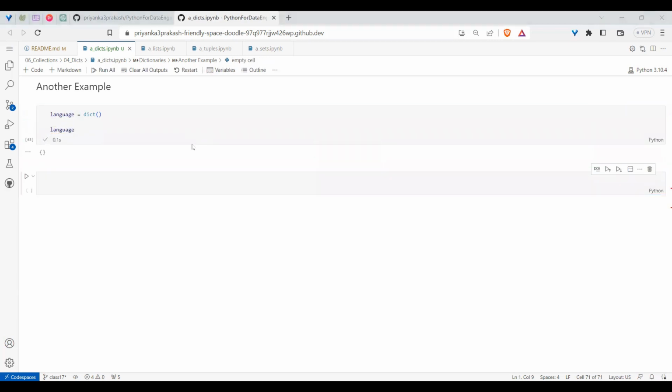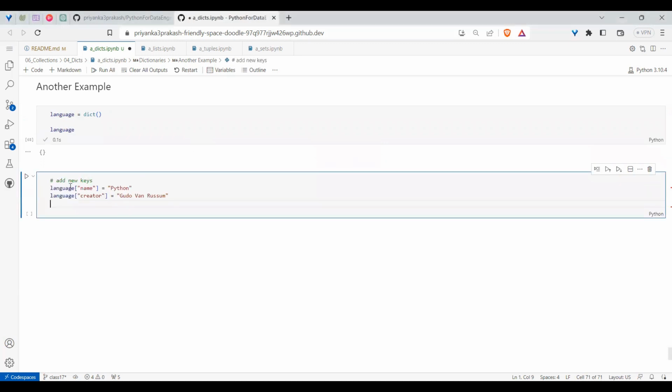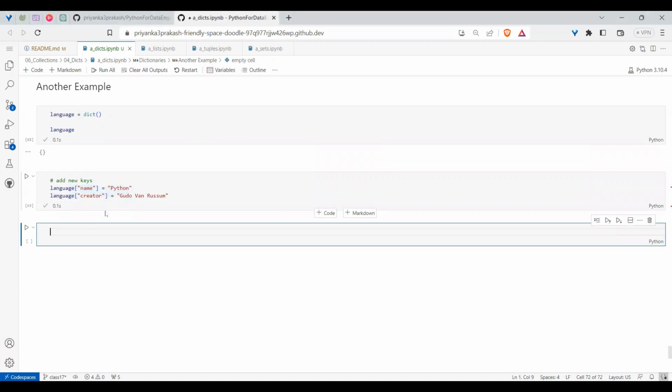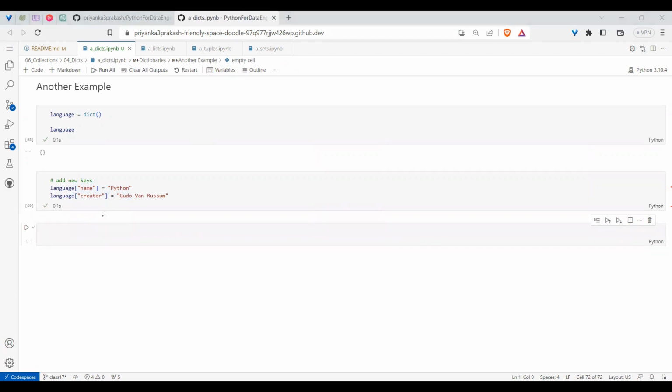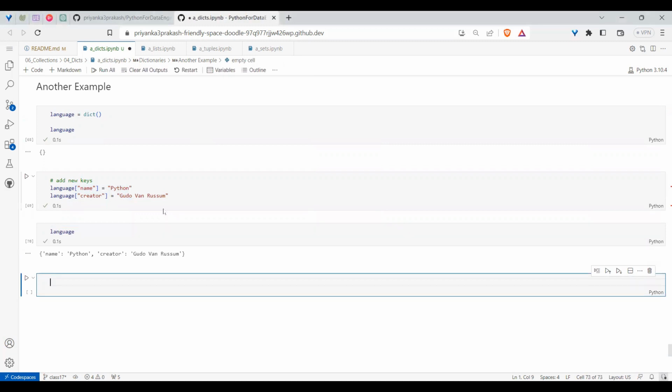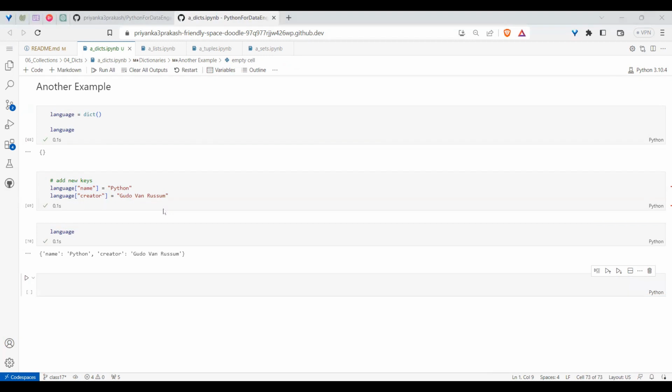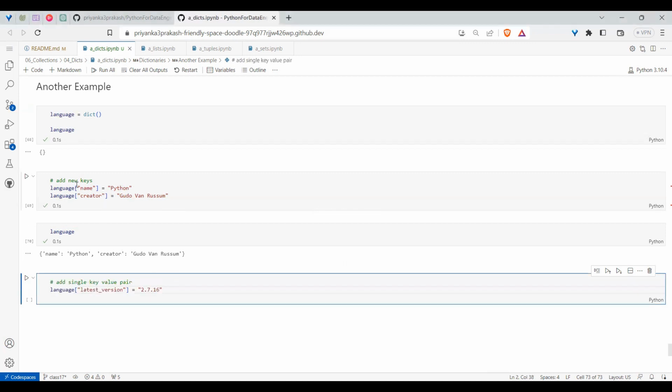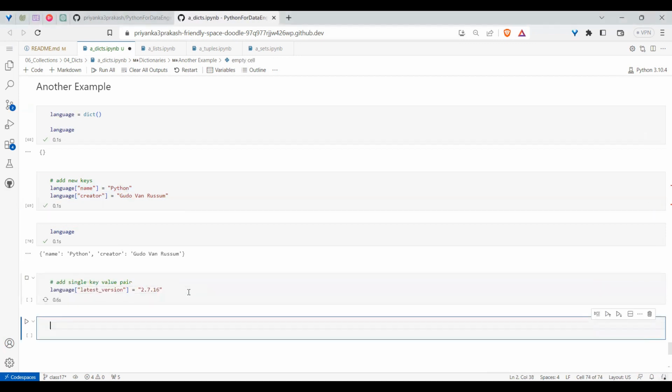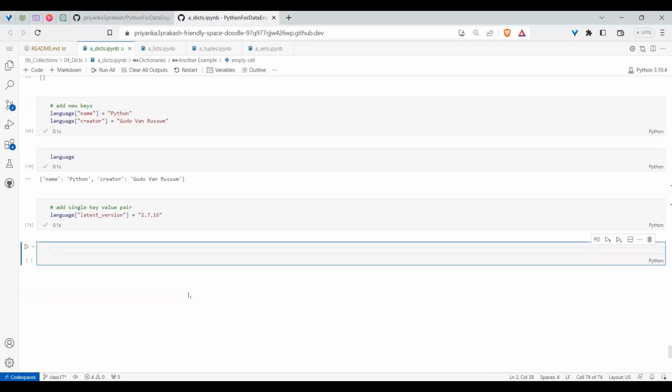And subsequently, if you want to add the keys, I told you that if you want to update an existing key or add a new key, the logic is the same. You index and get the things. And after that, if you ask, hey, what is the language? It has these keys added, so you get it. And did you see the order in which you added is retained? Similarly, if you want to add one more key, a single key value, I can do it. Like this also you can add. In the same way, I add a single value. Now I got it.